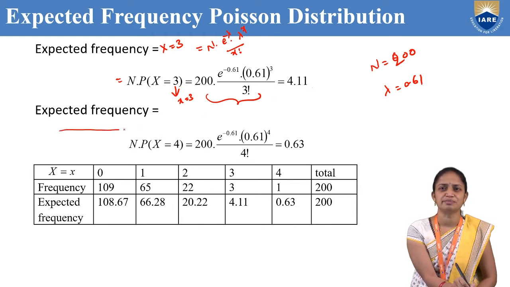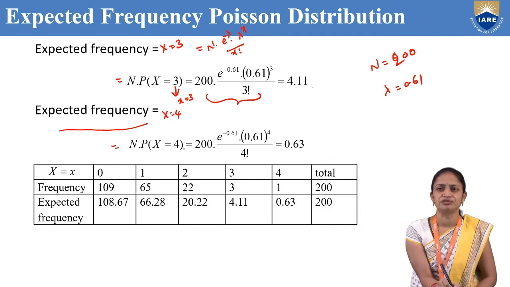Now the expected frequency for x equal to 4. That is n into P(x equal to 4). The main formula is n into e power minus lambda, lambda power x by x factorial. So n is 200, e power minus 0.61, and 0.61 whole power 4 by 4 factorial, which is equal to 0.63.